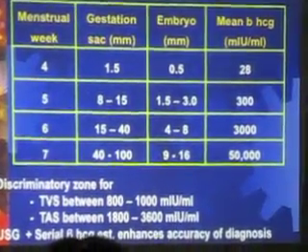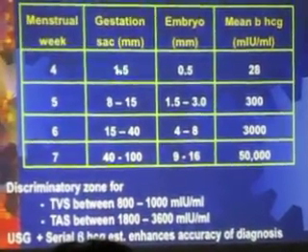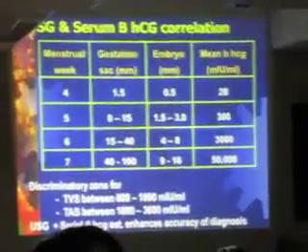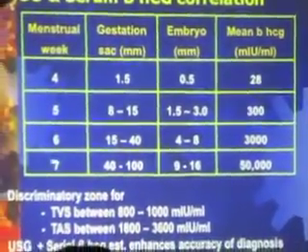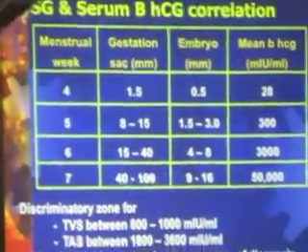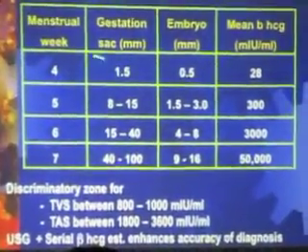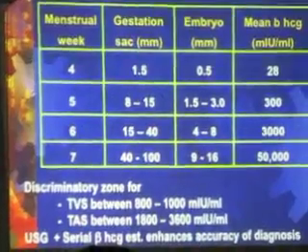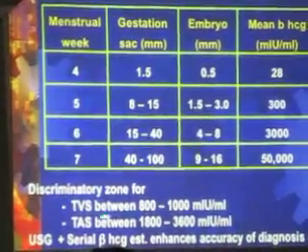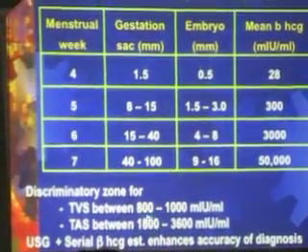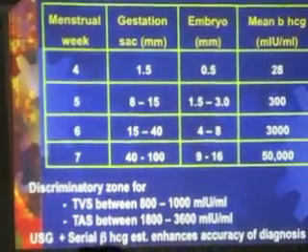And just to give you some numbers, if the gestational sac is 1.5 millimeters, embryo is 0.5, the mean beta HCG will be around 28 milli-international units per ml. If the menstrual week is 7 weeks, the gestational sac is 40 to 100 millimeters, then the HCG can go up to 50,000. You can see the rapid increase in the HCG between 4, 5, 6 and 7 weeks. The discriminatory zone for transvaginal ultrasound is between 800 to 1000 milli-international units per ml. Transabdominal ultrasound, between 1800 to 3600 milli-international units per ml.